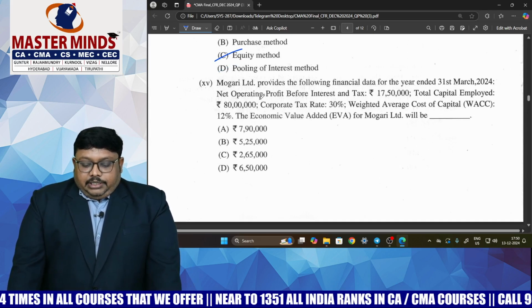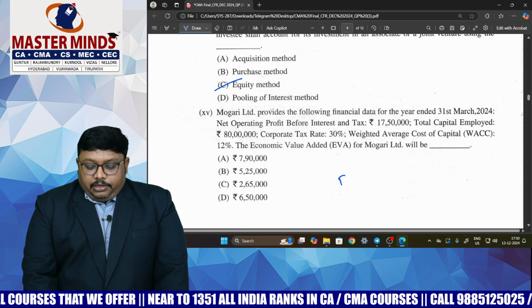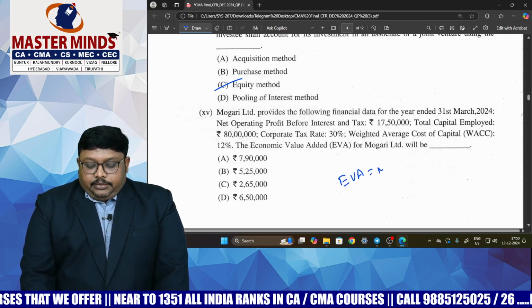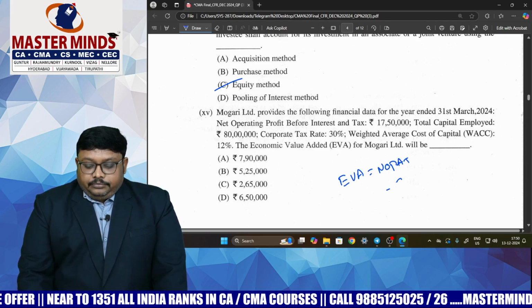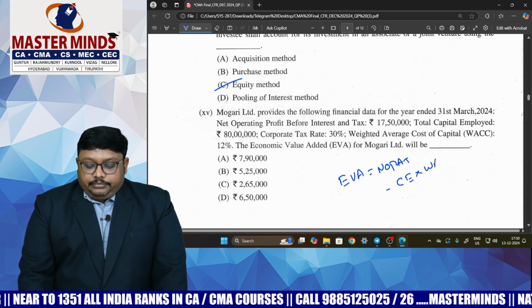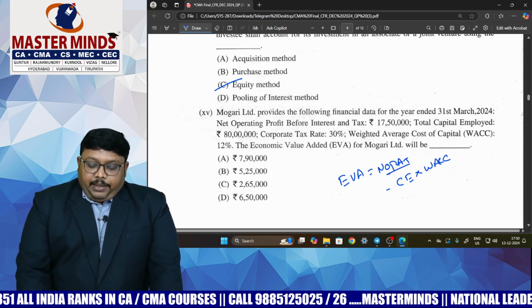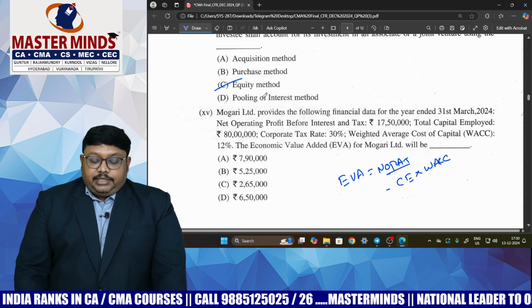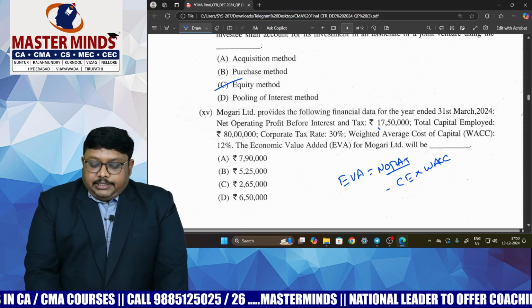And the last question they are asking is about EVA, no? Economic value added. So what is the formula of EVA? Net operating profit after tax minus capital employed into overall cost of capital, or weighted average cost of capital. NOPAT is not directly given, but what is given here? Net operating profit before interest and before tax, which is nothing but EBIT.